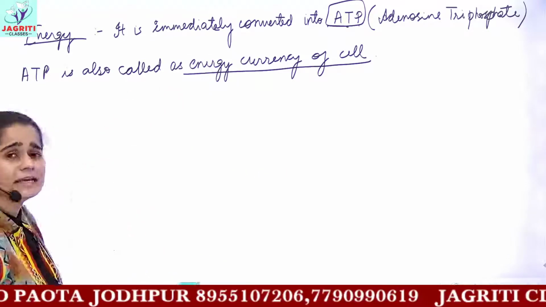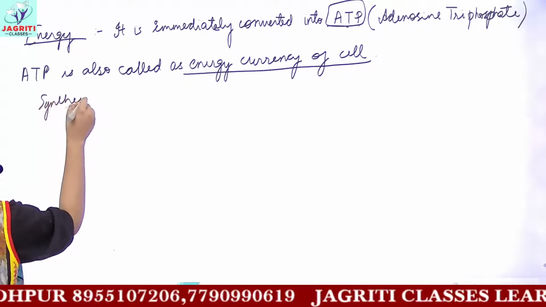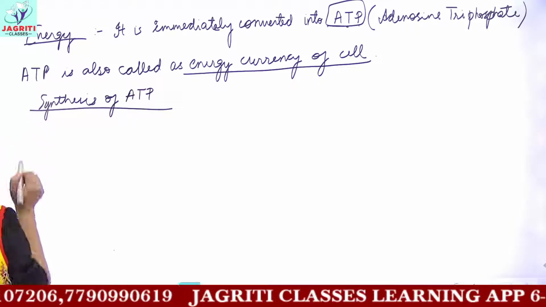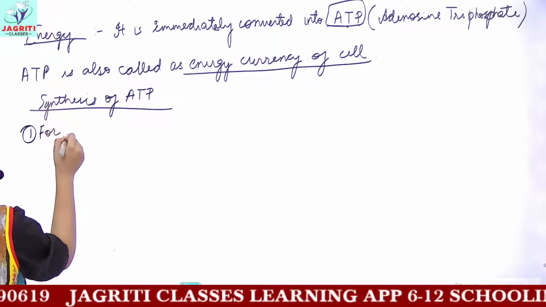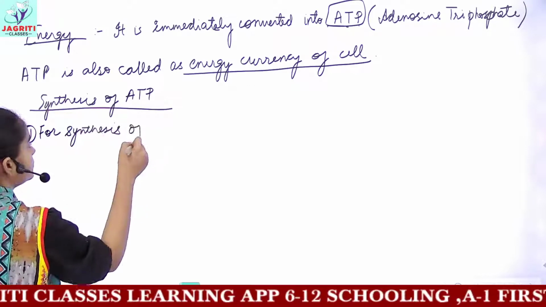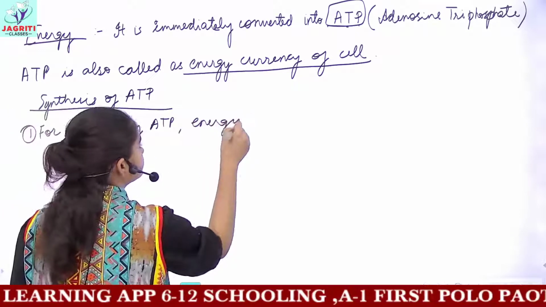How is this ATP synthesized? So let's see the synthesis of ATP. We can say that for synthesis of ATP, energy is required.